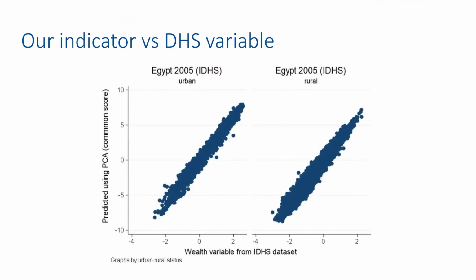As another check of quality, we also compare the scatter plots between our constructed PCA predictive score as our measure of wealth against the wealth variable from DHS, which has been already constructed for a subset of countries. This graph is from Egypt as an example, and it clearly shows that the two measures of wealth, our measure and the one that was constructed earlier, correlate very highly together, suggesting that we are able to closely match the ranking in the distribution.